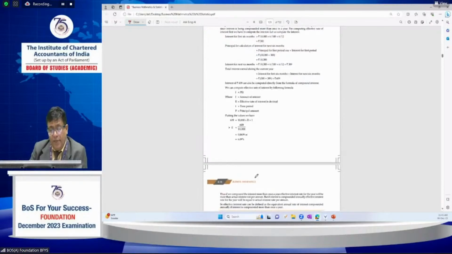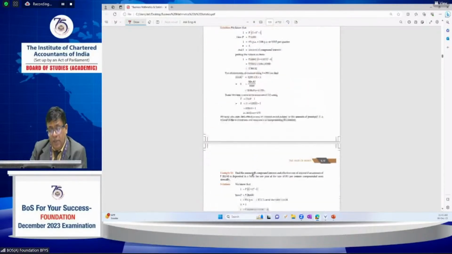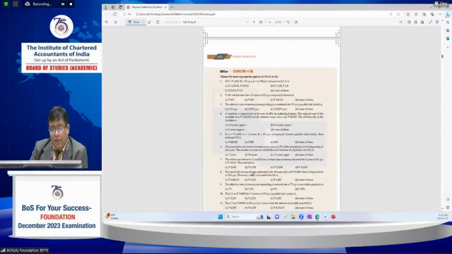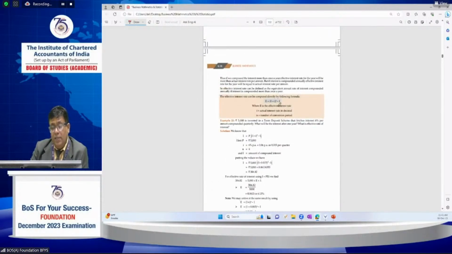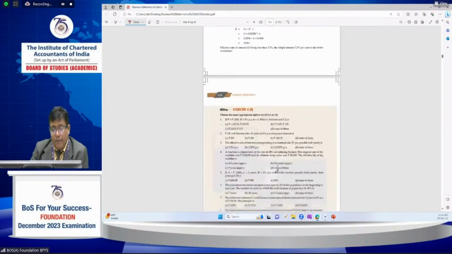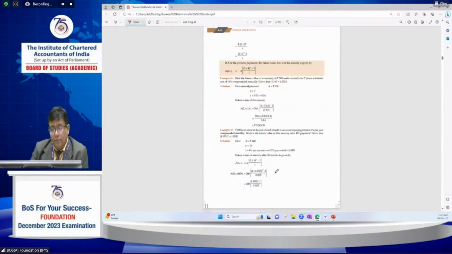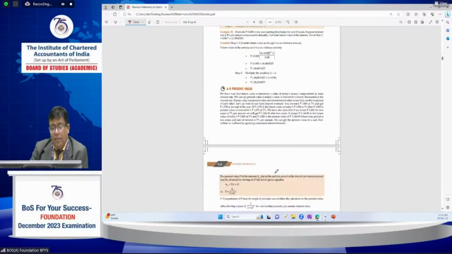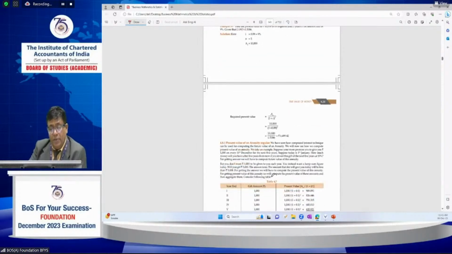And how the effective rate of interest can be solved, and shortcuts related to the exam are also given, and how it can be converted. Further, in the same topic, present values and future values are also very important.